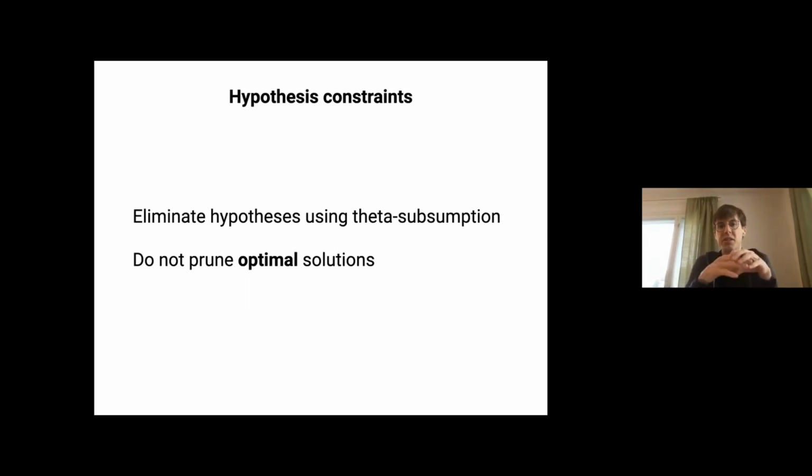So what do we mean by these constraints? Well, essentially, hypothesis constraints are constraints on the syntax of hypotheses, and we use theta subsumption to reason about them. The main thing is that the constraints we come up with in the paper are all sound. So by that, we mean they don't prune optimal solutions. Look into the paper for more details.